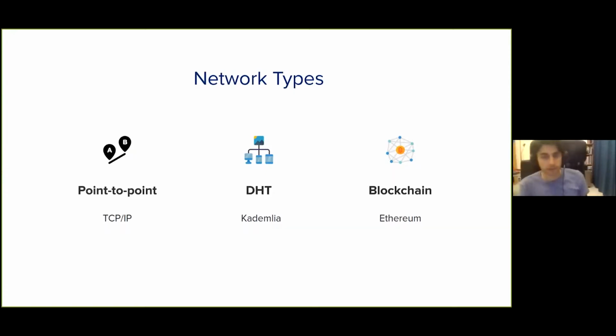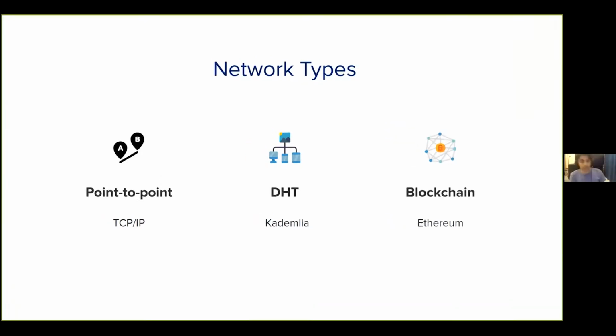And the important thing to note is that all of these things, and especially all of the implementations of these different kinds of networks, usually use multiple of these other networks as part of how they function. So for instance, Ethereum's node discovery protocol is built on top of Kademlia. BitTorrent is a combination of Kademlia to actually find where source files are, and then streaming data over TCP/IP.